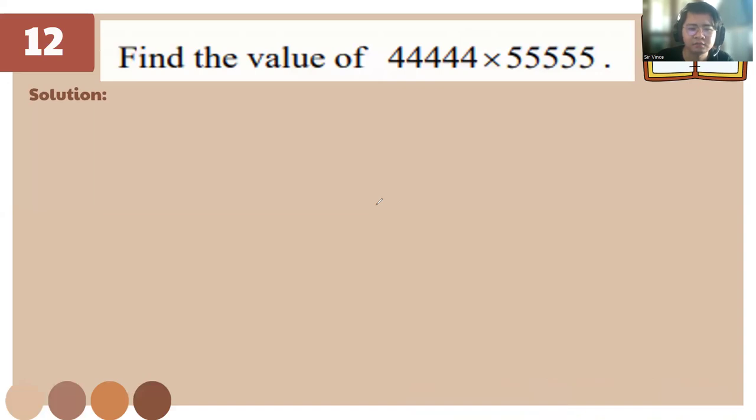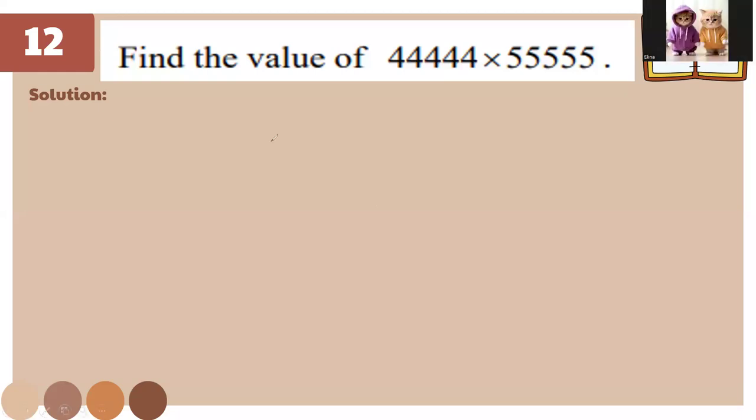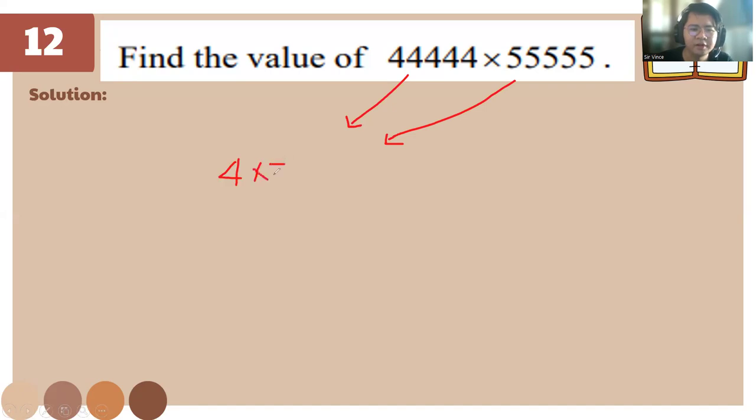So for this one, class, do you know the shortcut method for this one? Or do you want to do the long method? Just do the long method. But it's gonna take a lot of time, right? Yes. So if we are to shortcut this one, it's gonna be like this. 4 times 5 times 1,111. Okay? Is that correct? Because this one is 4 times 1,111.